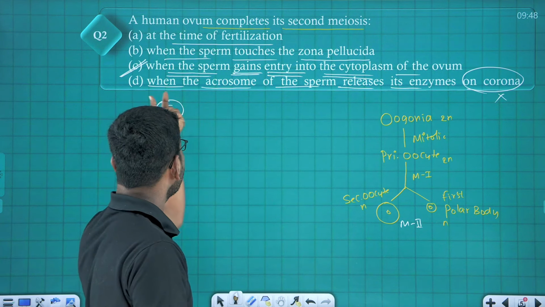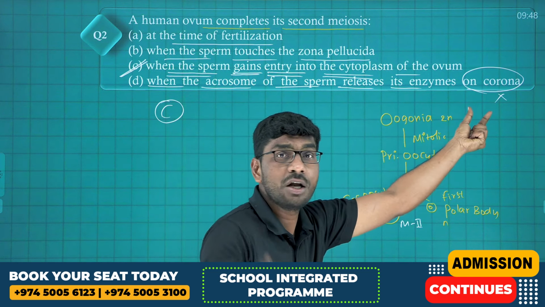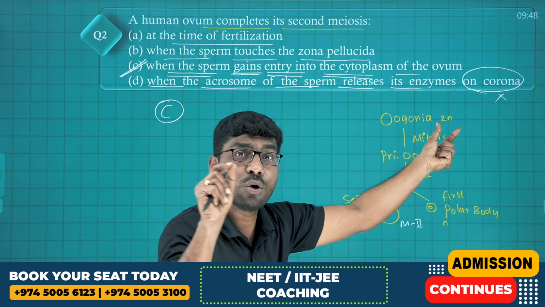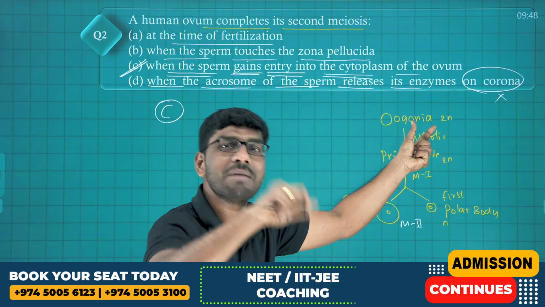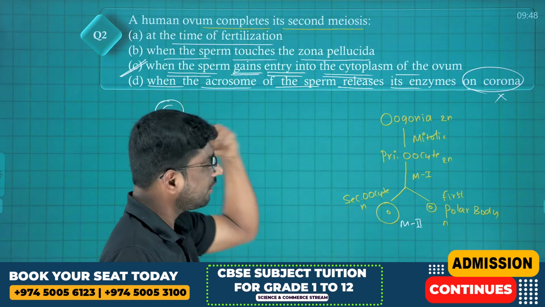If you read option D, when the acrosome of the sperm releases its enzyme into the, not corona, it is zona pellucida that is given. What is given? Zona pellucida in the plasma membrane is given in NCERT. So option D is not correct. So the right answer is option C.